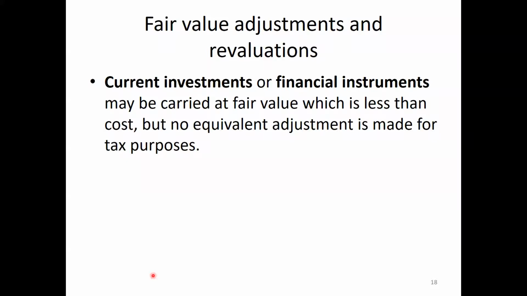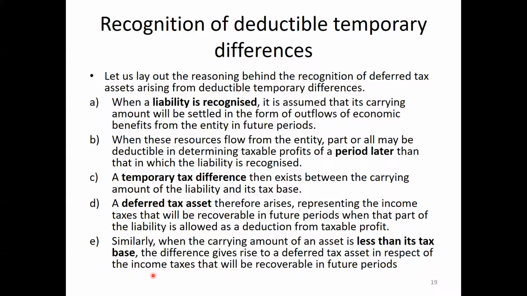This is less than the purchase price, face value, but no equivalent adjustment is made for tax purposes. And recognition of deductible temporary differences, again, right? The liability side, right? Liability. So it leads to deferred tax assets.